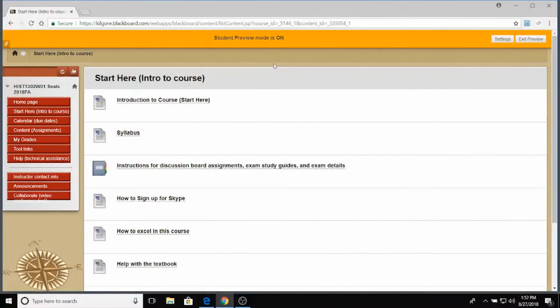In fact, I want to show you on the course website right now where you can find your assignment due dates and the actual assignments themselves. Let me show you where to find your assignment in this course. The first place to go is right here on the course menu. It says Calendar Due Dates. You can select that.